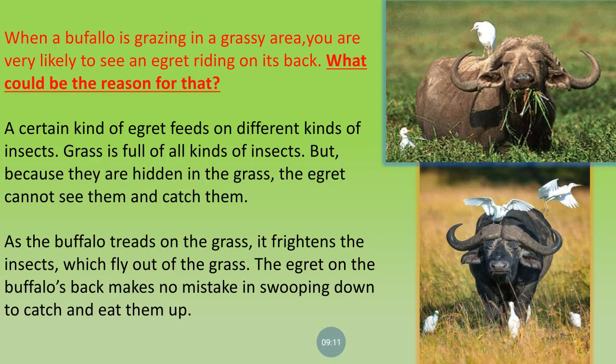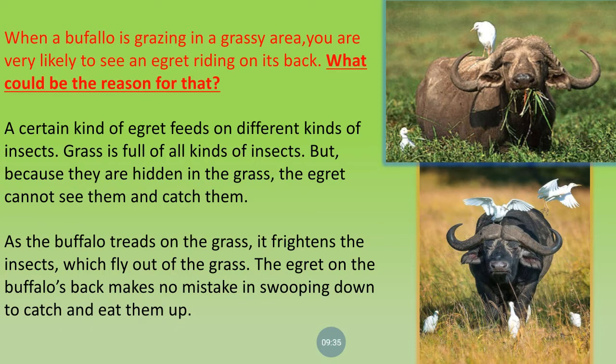Okay, because they are unable to locate those insects. Now when they are coming out, the egret on the buffalo's back makes no mistake in swooping down. Swooping down means move fast downward. Okay, swooping means moving fast downward to catch and eat them up. Okay, to catch them.